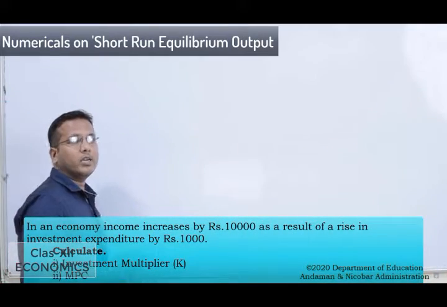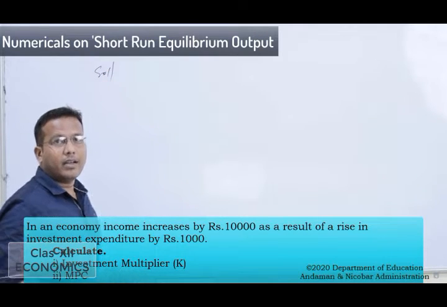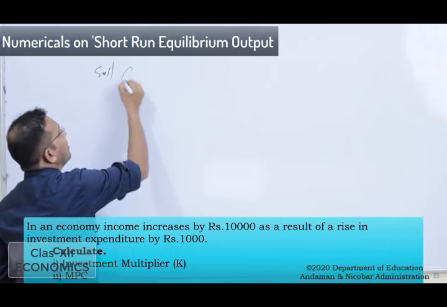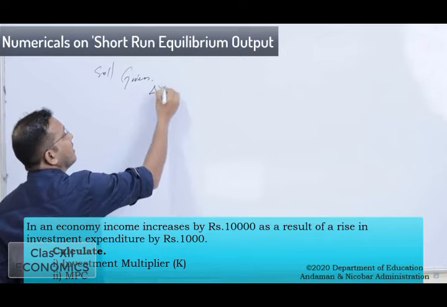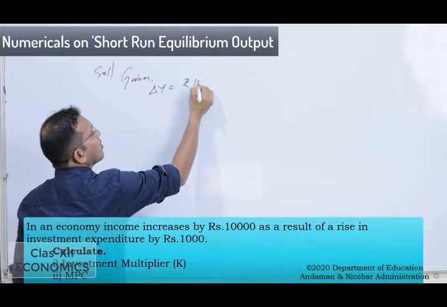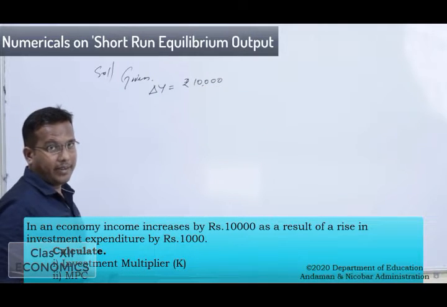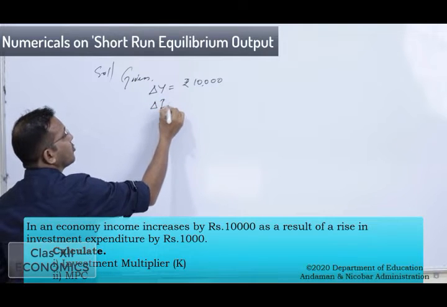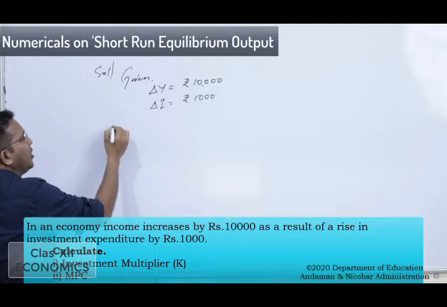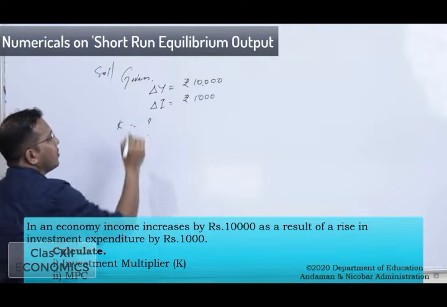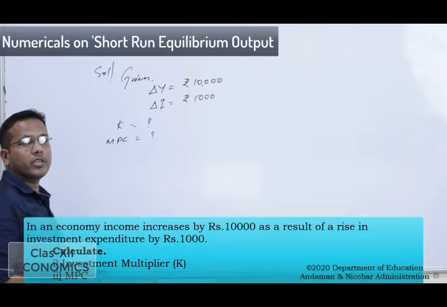So students, look here, to solve this question we need to write the given values. So what is given in the question? The value of delta Y, that is the change in income, is given as rupees 10,000, and the value of delta I, that is the increase in investment expenditure, is given as rupees 1,000. So what do we need to find? We need to find the value of K, that is the investment multiplier, and the value of MPC, that is marginal propensity to consume.